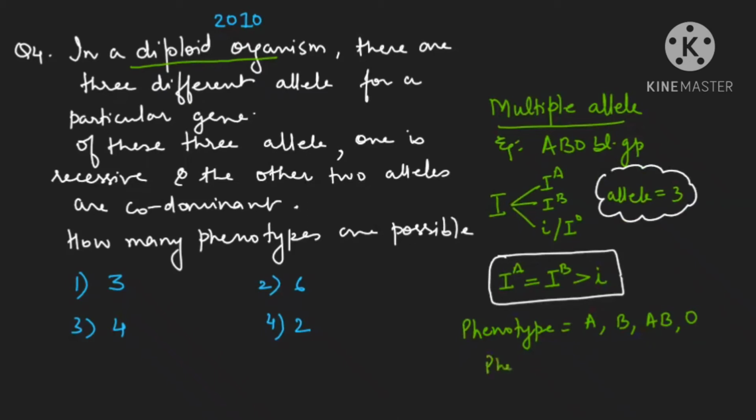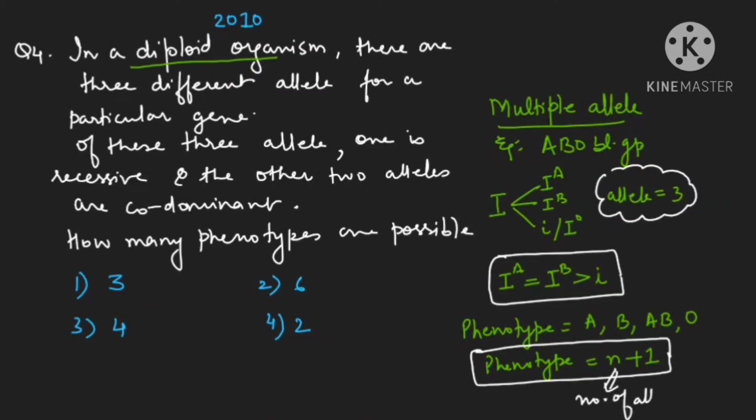For the phenotype, the formula we can write is n plus 1. N means the number of alleles given to us. This you can use for other examples also. Suppose I say Drosophila eye color, there are 15 alleles. So what will be the number of phenotypes? You will say 15 plus 1, 16. Here N means number of alleles. Is it clear?